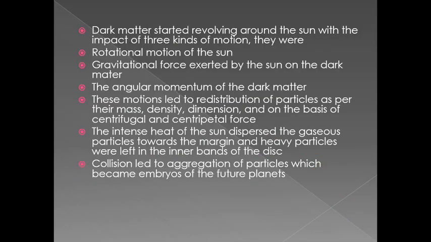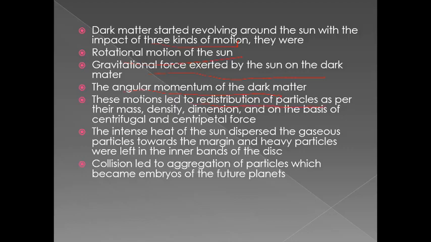Dark matter started revolving around the sun under the impact of three kinds of motion: the rotational motion of the sun, the gravitational force exerted by the sun on the dark matter, and the angular momentum of the dark matter. These motions led to redistribution of particles.